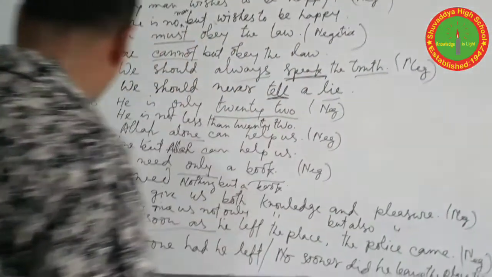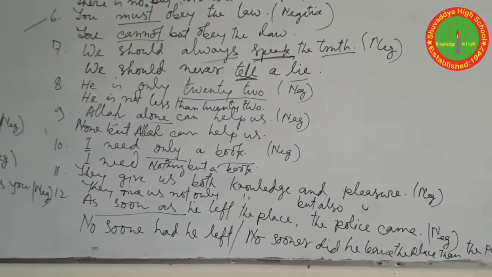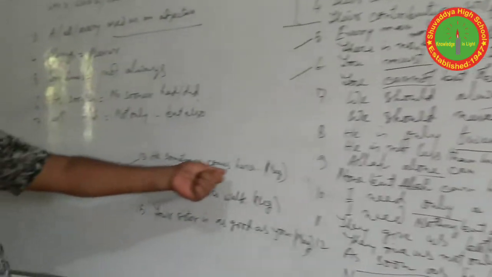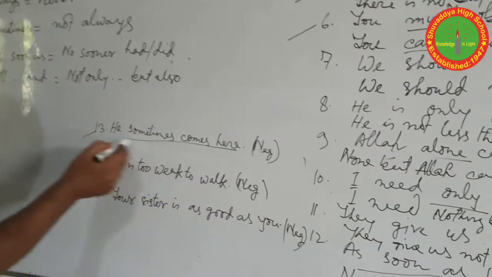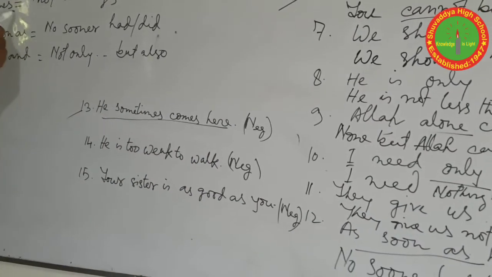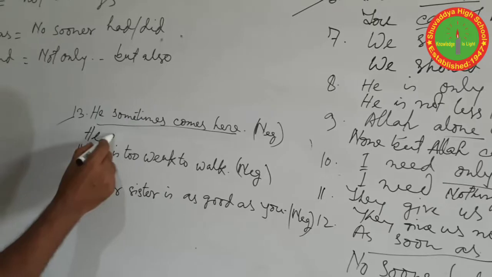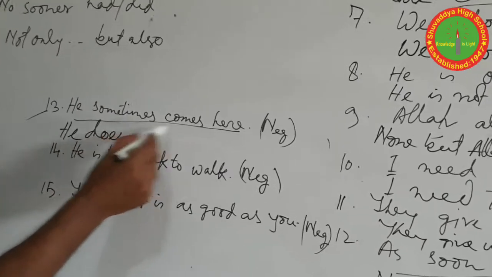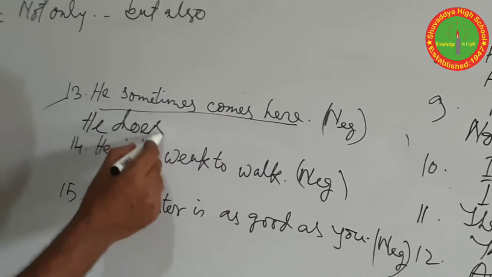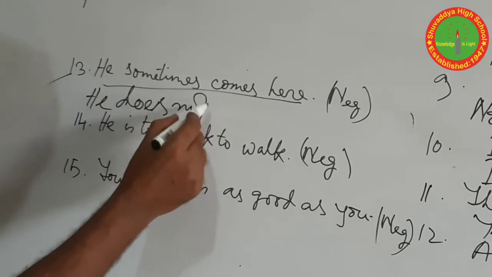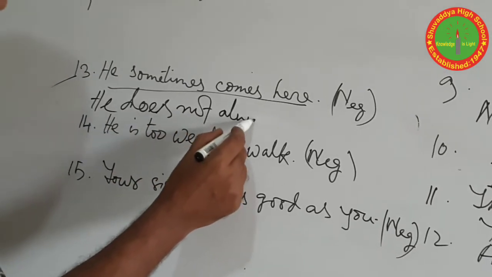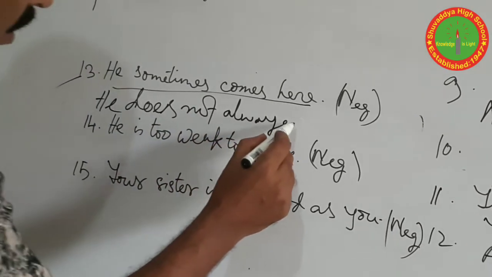Okay. Question number 13. He sometimes comes here is an affirmative sentence. If we find the word sometimes in our sentence, we should use not always. So he does not always come here.